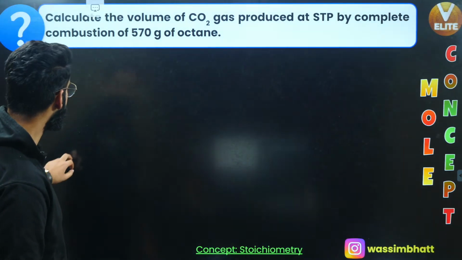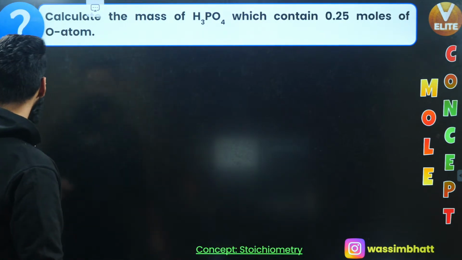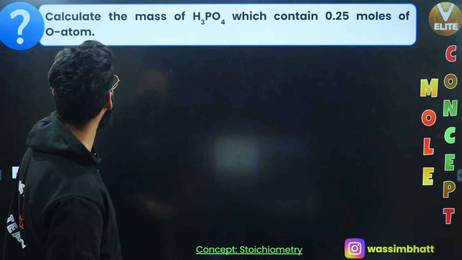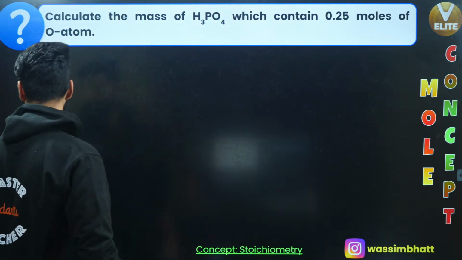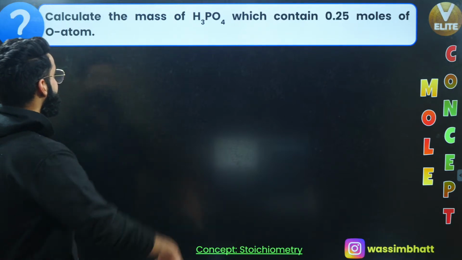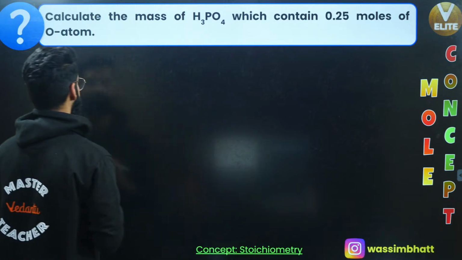Right? Okay. Let's move on to one more. Calculate the mass of H3PO4, which contains 0.25 moles of oxygen atoms. Okay, understand, see how this question is to be solved. Calculate the mass of H3PO4 which contains 0.25 moles of oxygen atoms.